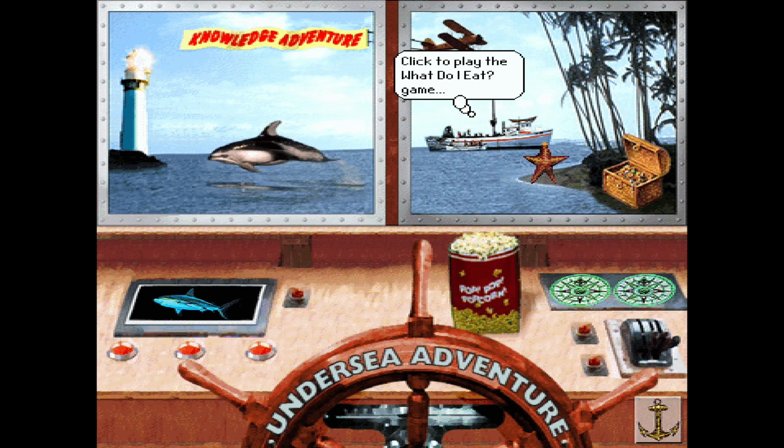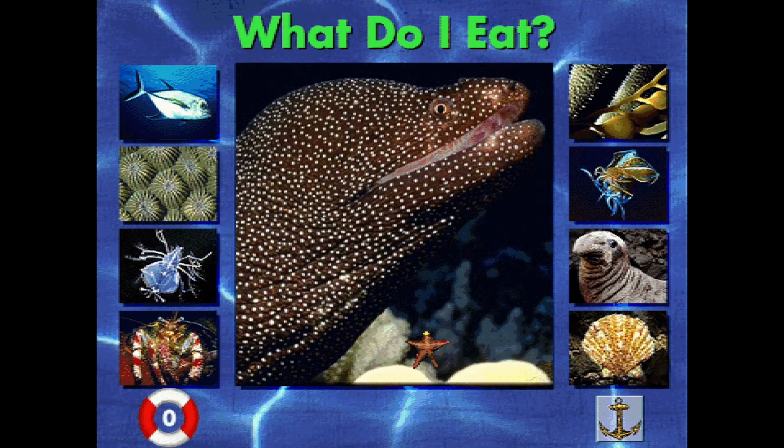So let's try what do I eat? I'm a moray eel. What do I eat? When you play edutainment games and it asks you a pile of names, that's a moray. Oh dear. Oh, I feel bad for myself now after doing that. Oh, I can't imagine.